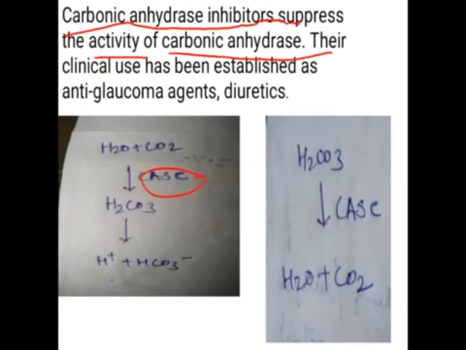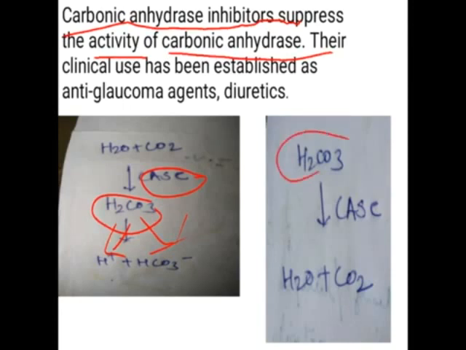So what is the role of carbonic anhydrase? Water plus CO2 forms carbonic acid. This carbonic acid is formed when H2O reacts with CO2. Then this H2CO3 dissociates into H+ and HCO3-. So carbonic anhydrase is responsible for the conversion of water and carbon dioxide into carbonic acid.